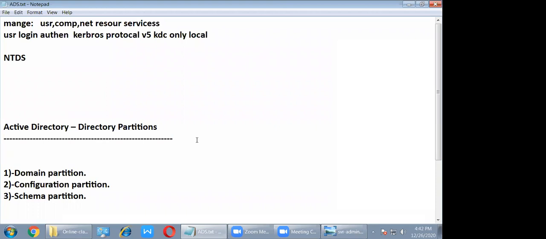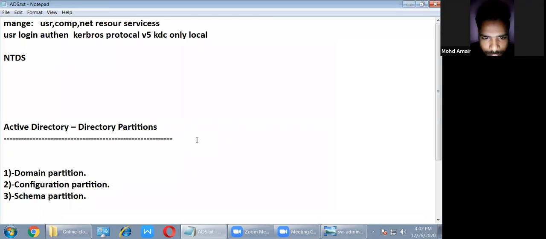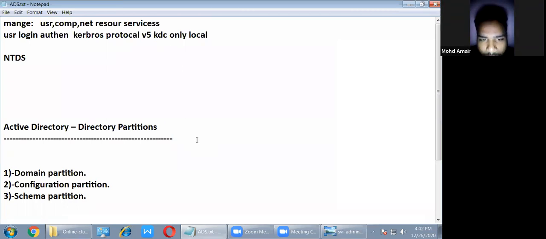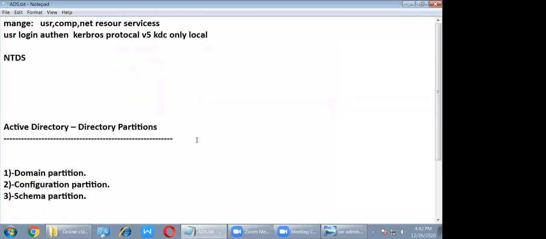So inshallah next class we will discuss Active Directory partitions, structure and protocols, and after that we will see how to do the installation. That time we will start the labs. Inshallah after that we will continue the labs and theory. Clear? Okay, sir. Any doubt, anybody? Everyone?